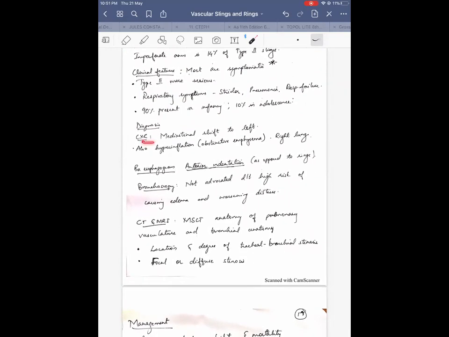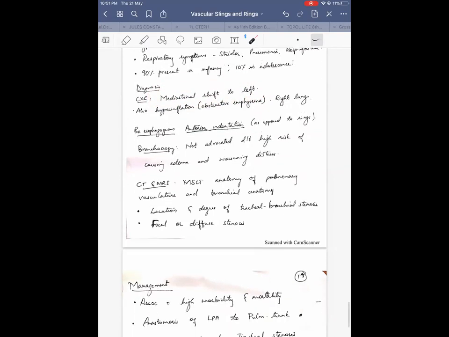Diagnosis is made by X-ray, which shows mediastinal shift to the left, because there can be hyperinflation due to obstructive emphysema of the right lung. That is one of the causes they have said, but because of obstruction, there can be collapse also. But more commonly, what is seen is mediastinal shift to the left. Also because the left pulmonary artery is arising from the right pulmonary artery, that may not be adequate to supply the left lung. So mediastinal shift to the left is more commonly seen on X-ray.